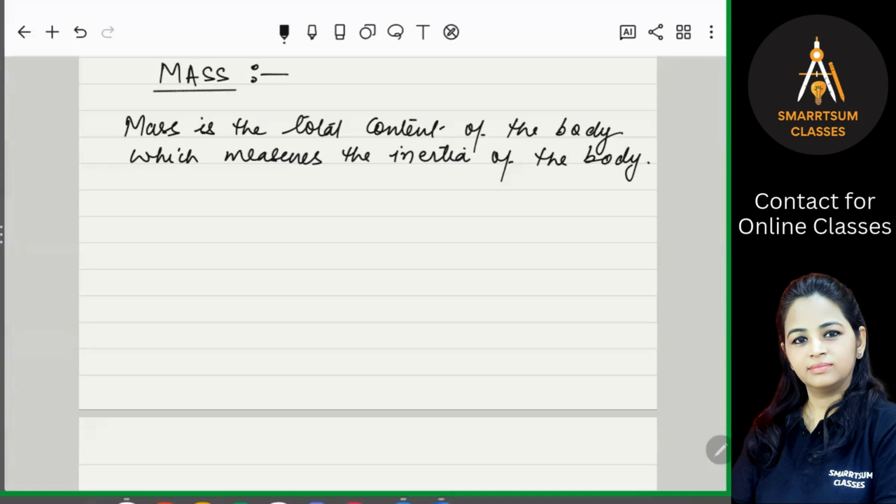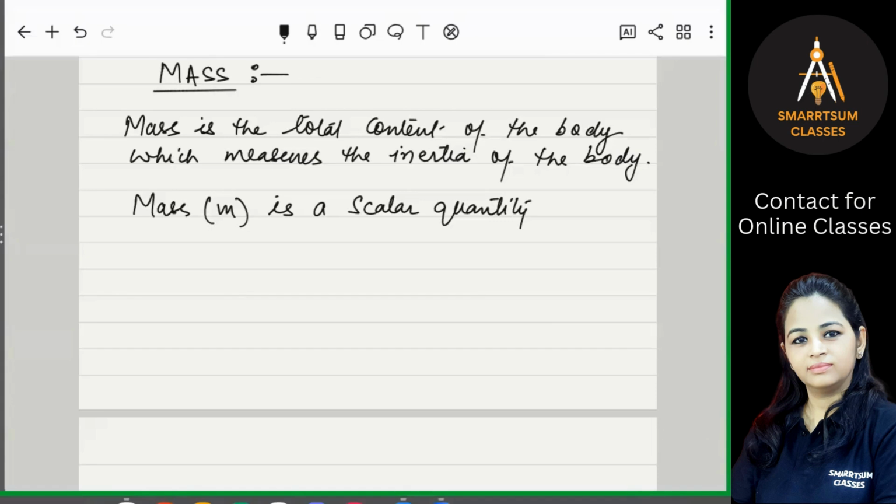Now this mass, represented by small m, is a scalar quantity. There are two types of quantities. You already know the scalar and vector quantities. Scalar quantities are the quantities which have only magnitude. Direction is not important. Whereas the vector quantity has magnitude as well as direction. So mass is a scalar quantity.